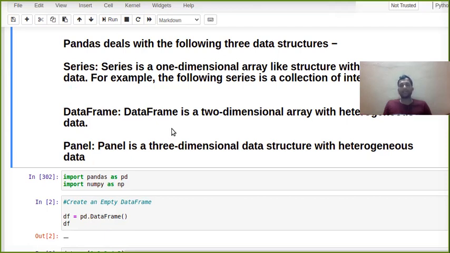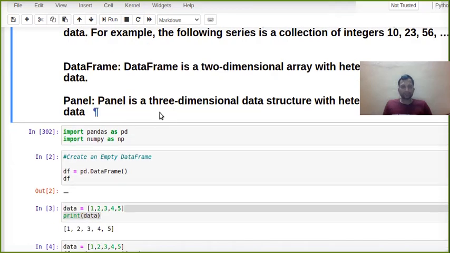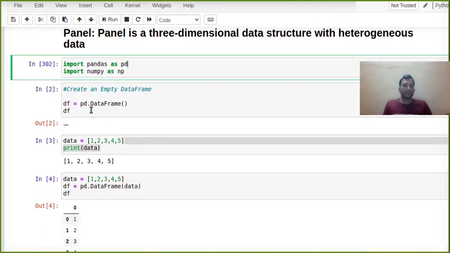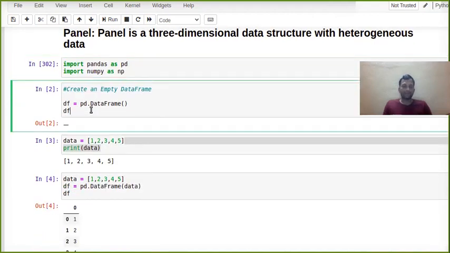So to import Pandas, you have to import pandas as pd, and once I call pd, it will use Pandas. And since I'm going to show you several examples that will use NumPy, I am also importing NumPy as np.